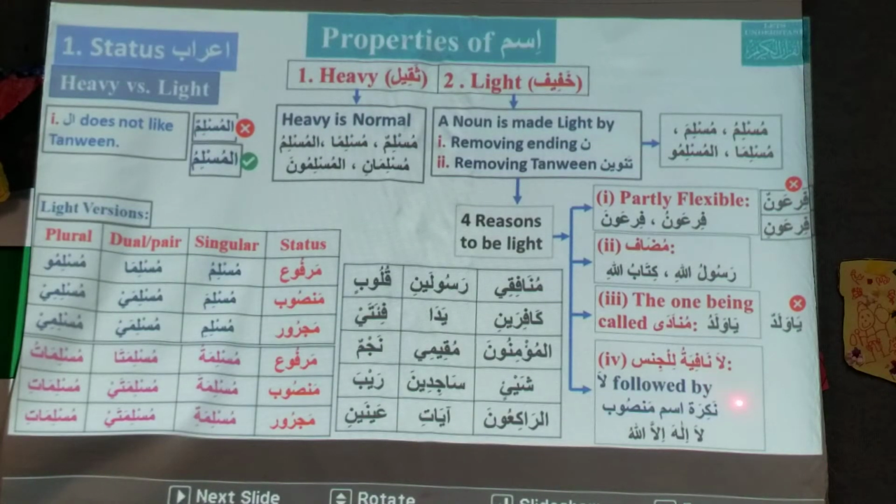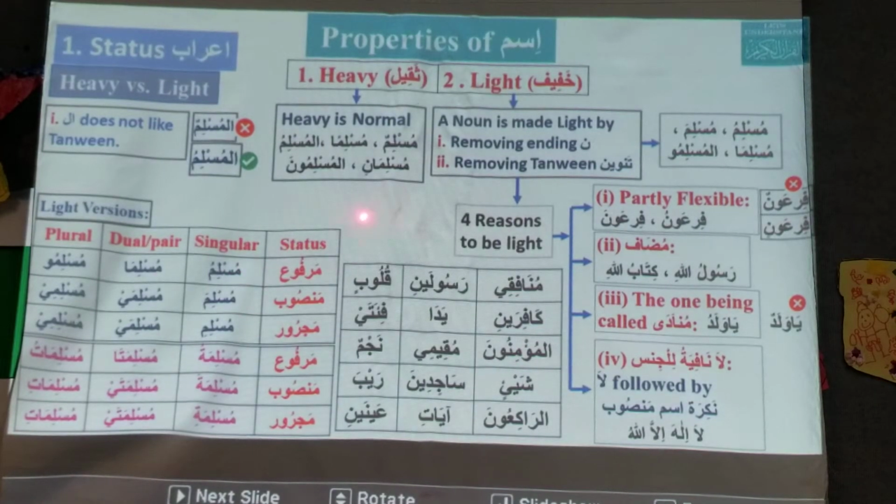The other thing is la nafiyatul lil jins. If la comes and after that la there is an ism that is nakira, mansoob and light, then la means absolutely not. Okay, so in these conditions light isms are used, otherwise ism is used as heavy. So the default version is heavy. So this is the difference between light and heavy, and we also discussed how we make light.